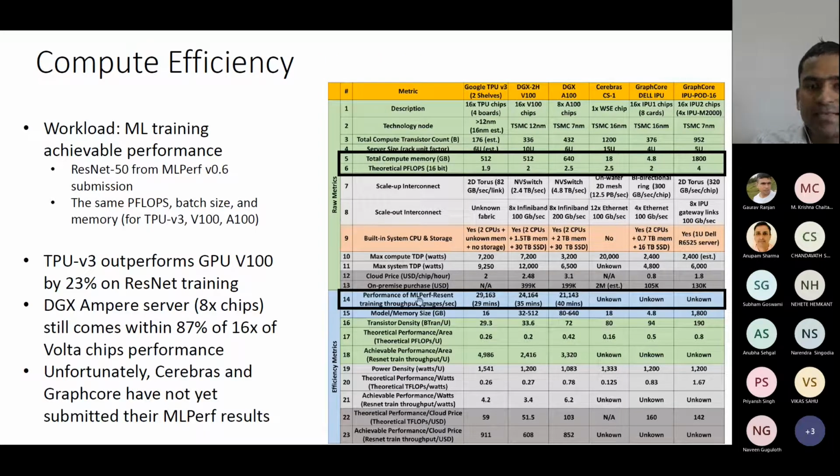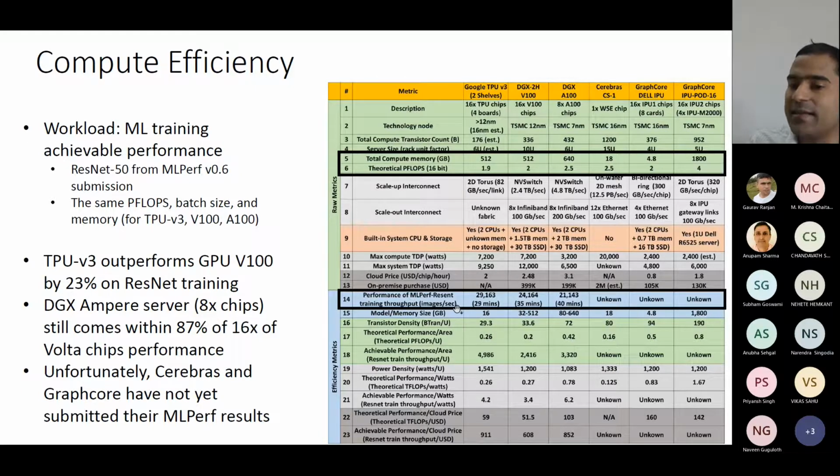So here this is the result on MLPerf. I have not discussed MLPerf till now. It's just a benchmark suite. That means they provide certain benchmarks and everybody has to show the results on those benchmarks. Now, Cerebras and GraphCore have not submitted their results. Probably they don't consider it important, but others have submitted these results.